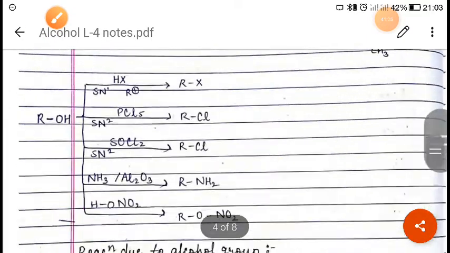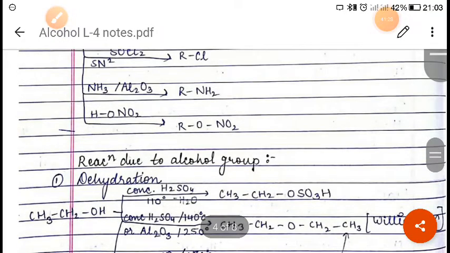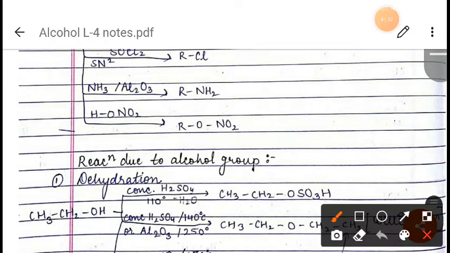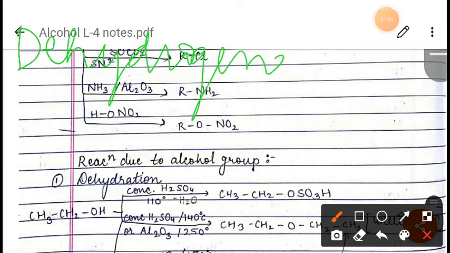So this was all. One more thing is dehydrogenation, the last chemical property of alcohols. When we talk about dehydrogenation, the dehydrogenation of alcohol is achieved when the vapor of alcohol is passed over copper heated at around 573 Kelvin.